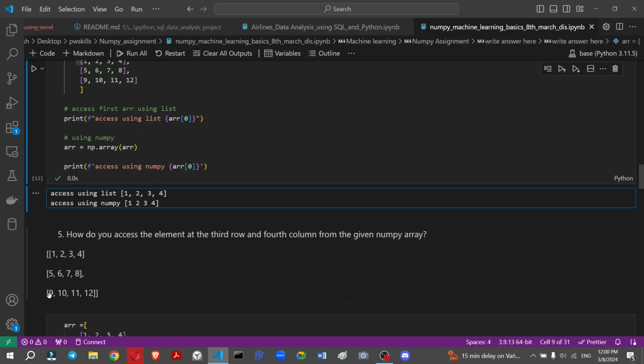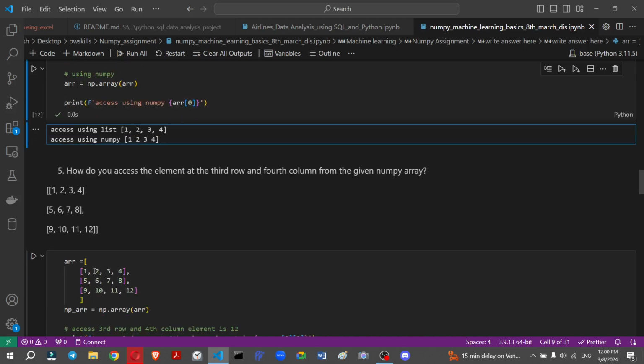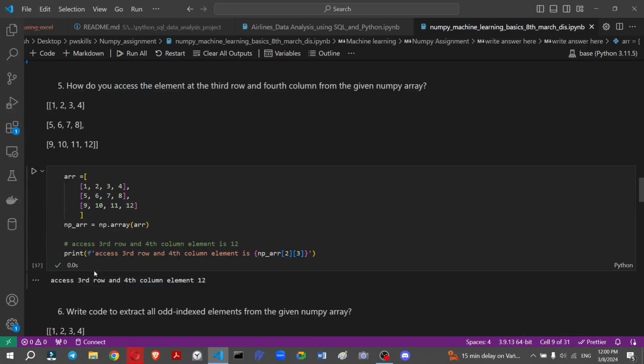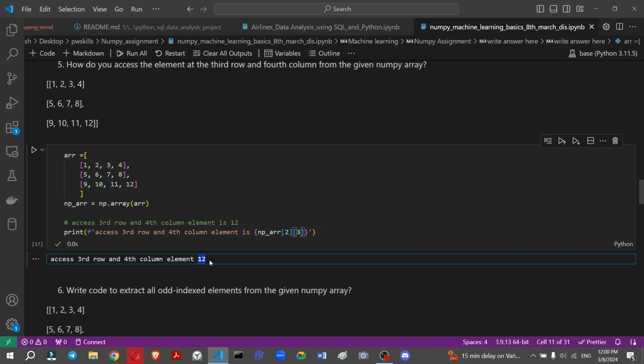So 1 2 0 1 2 3 4. So that is the 12th. How can I access the 12th element only? Just using the index number we access. So first convert, and we just use index 0 2, which means row number 2 and the third column. So the output will be the 12th.